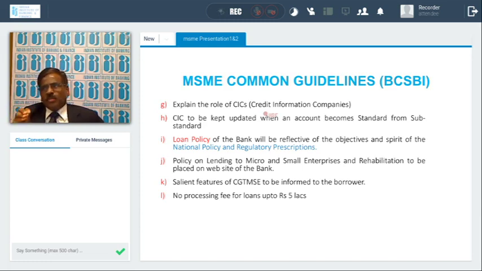And the loan policy of the bank should have all these policies on their website. MSME policies should be available on the website. For all micro and small enterprises, the rehabilitation measures have to be uploaded on the website. And CGTMSE is for SMEs. No processing fees for up to 5 lakhs.